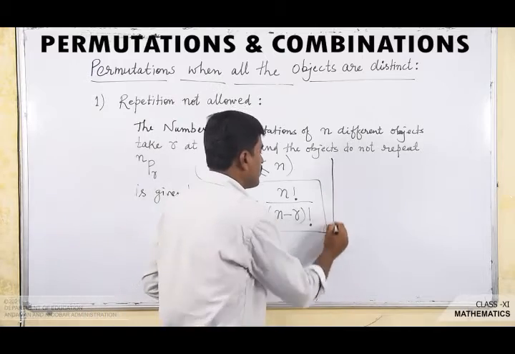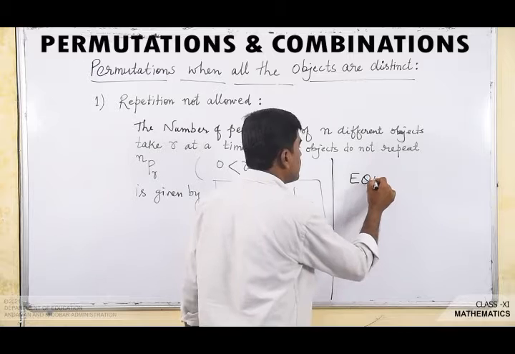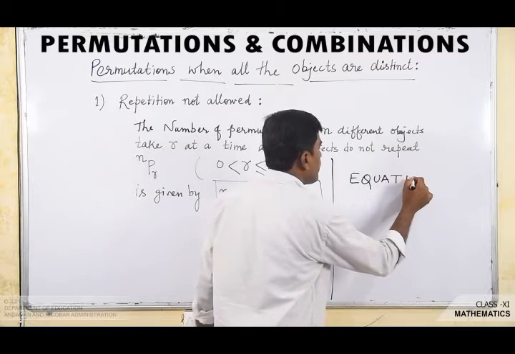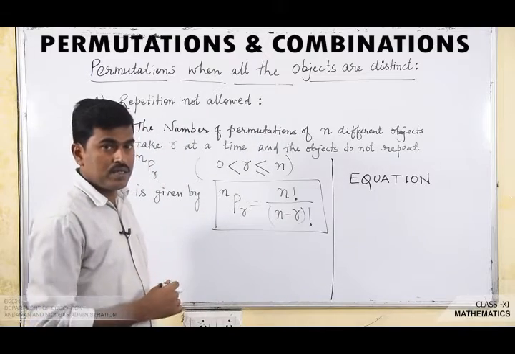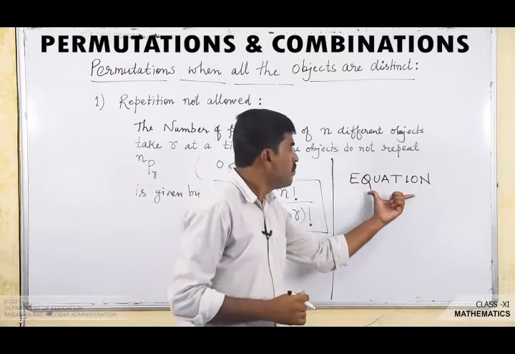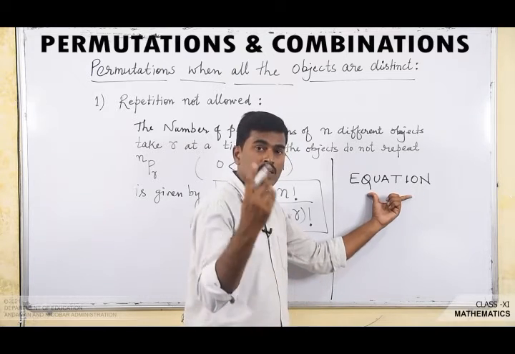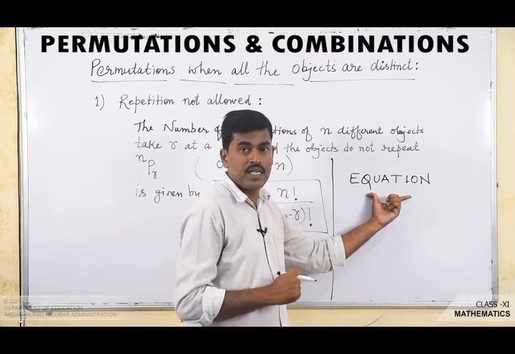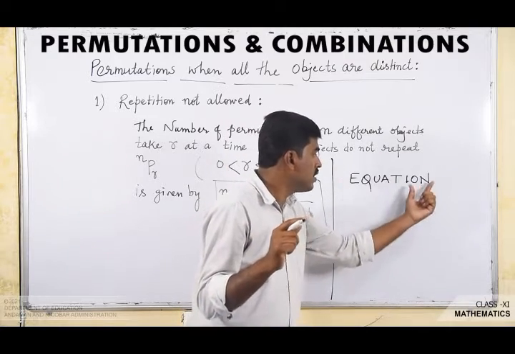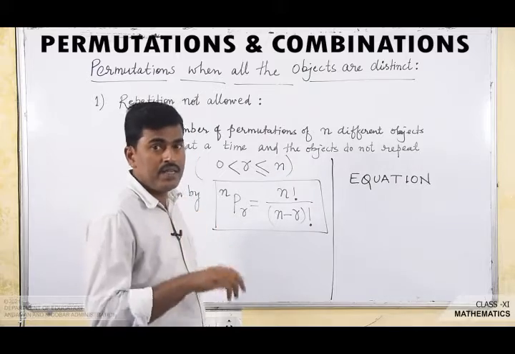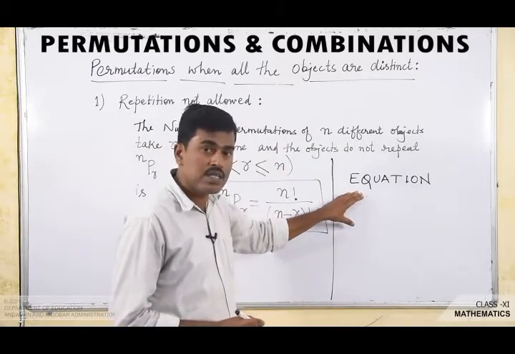Suppose one word is given: equation. Now we have to arrange the letters of the word equation taking 3 letters at a time. Listen carefully. We have to find the number of permutations of these distinct 8 letters.